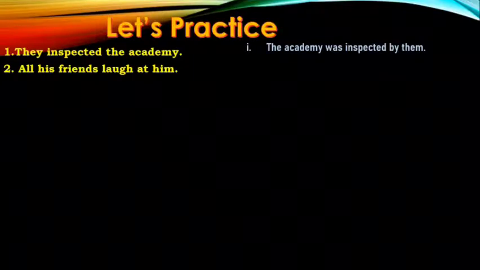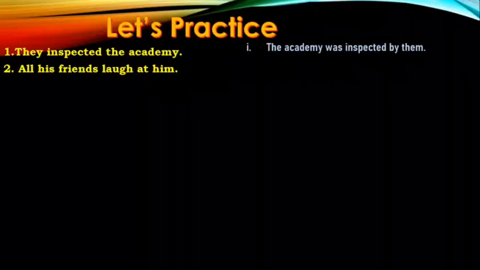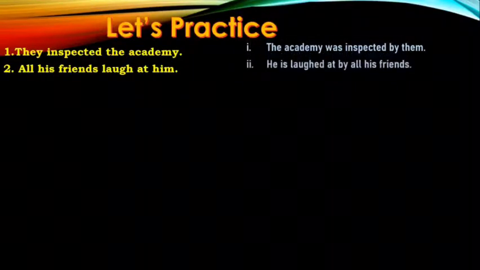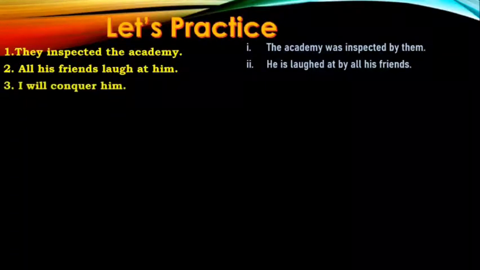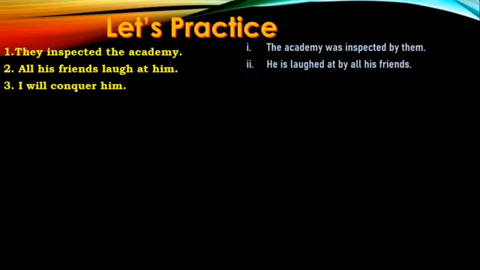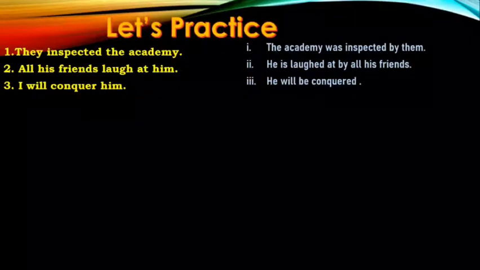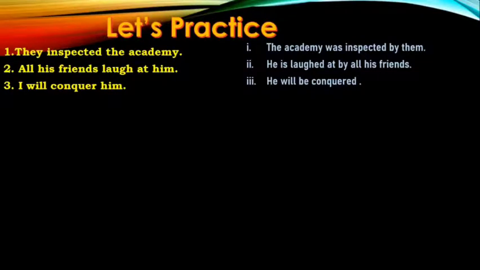Is laughed. Laughed is the third form of the verb, because the active voice is in simple present tense. Then, I will conquer him. This one is simple future. So, he will be. Will and be. Remember, will and be are friends. He will be conquered.